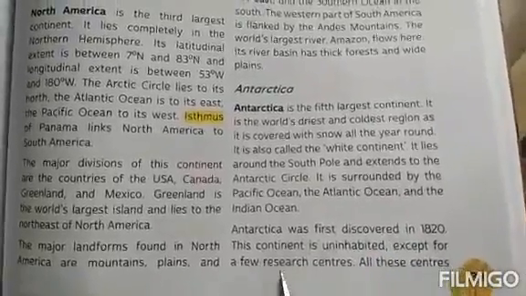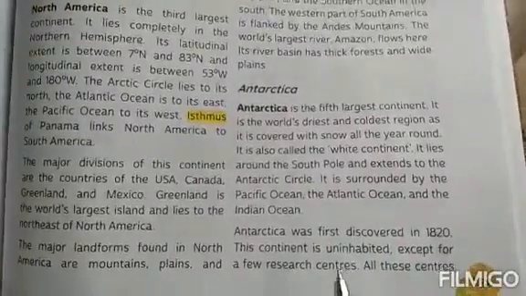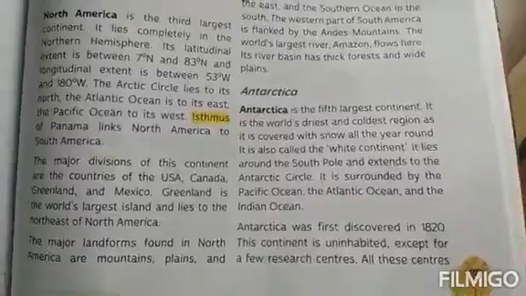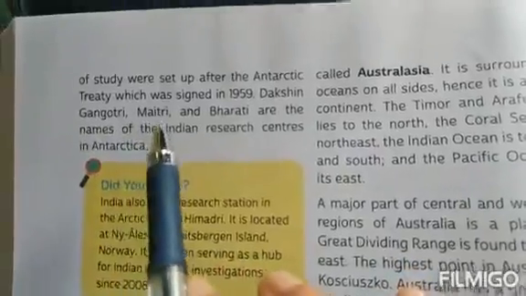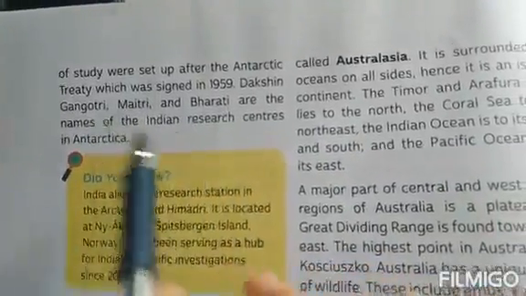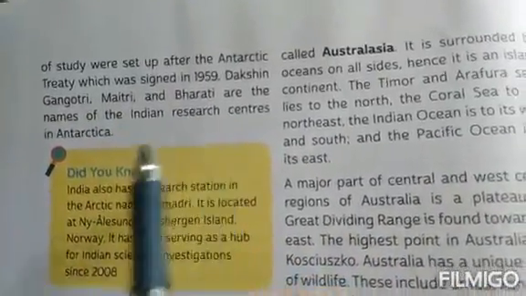You're going to find some research centers here. Our India has also set up research centers in Antarctica, like Dakshin Gangotri, Maitri and Bharati. These are all Indian research centers.